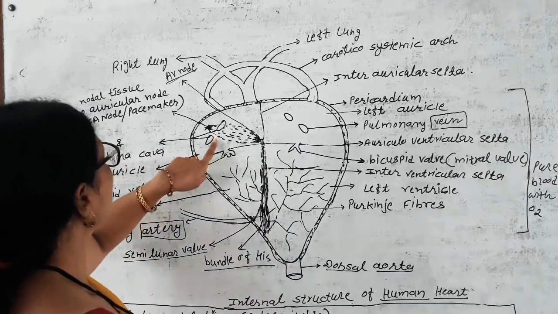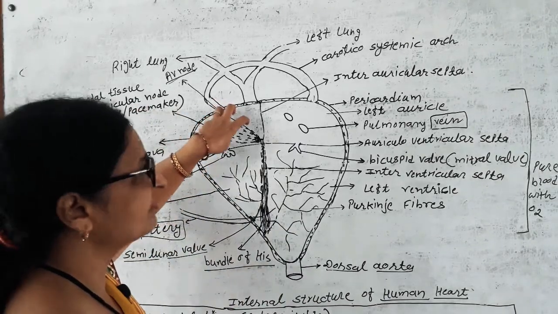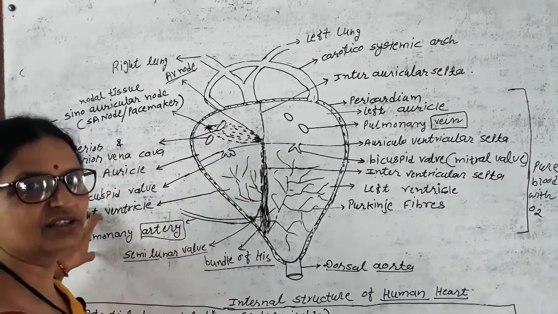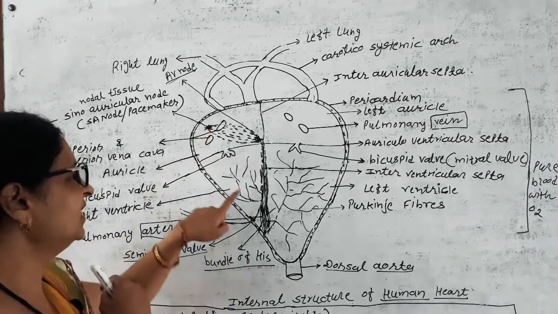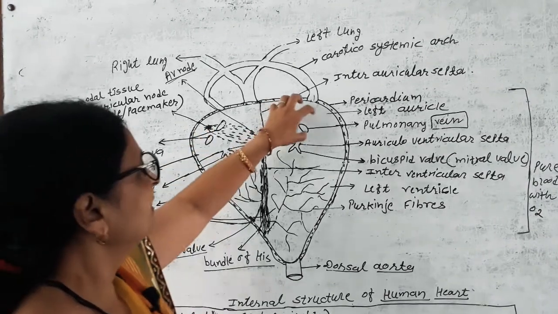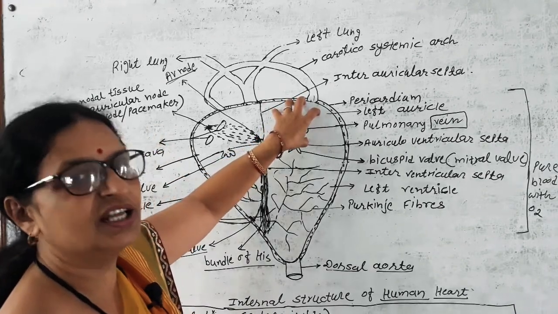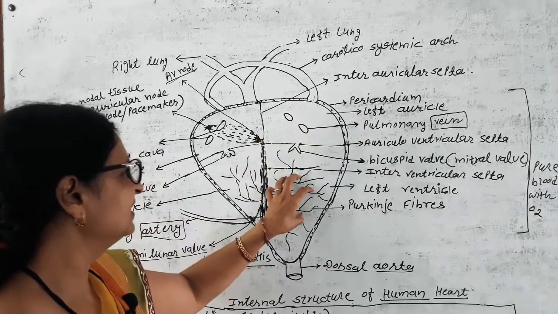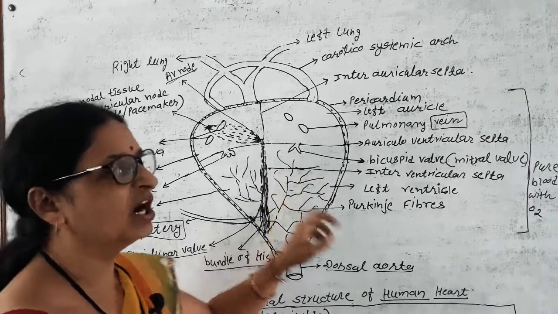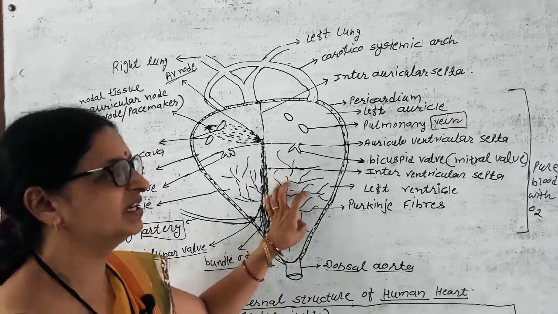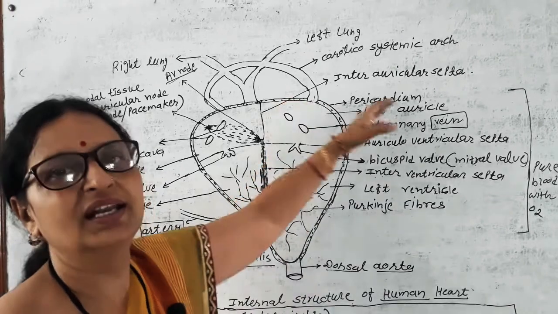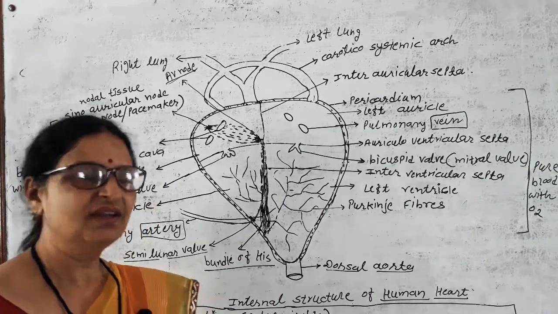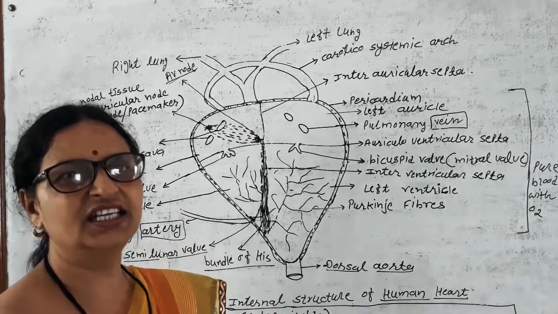See how the right auricle receives blood from the body, and from the right ventricle it moves away from the heart to the lungs. So it deals with the body and with the lungs. The left auricle deals with the lungs because it receives blood from the lungs, and from the left ventricle blood moves away to different parts of the body. So all four chambers work separately in different directions, but they carry out the work as a two-pump system.